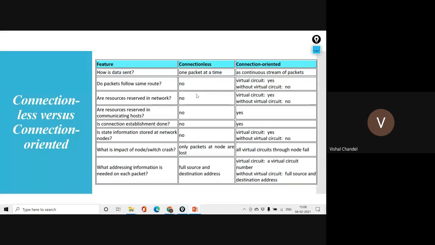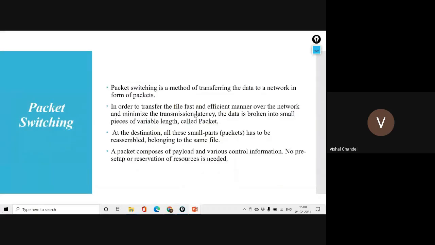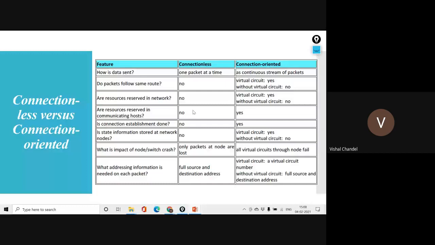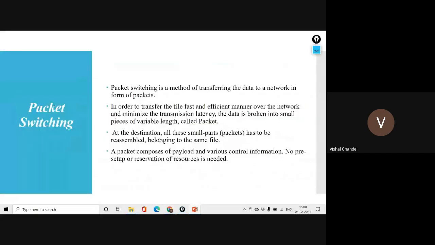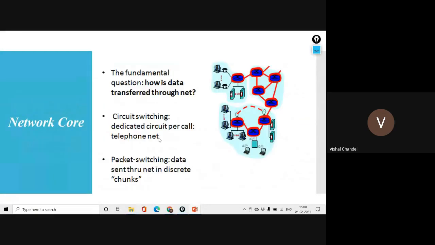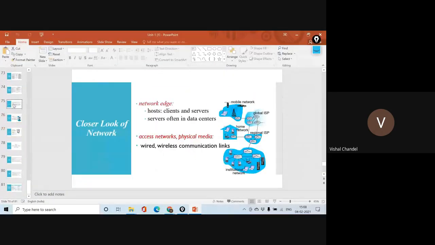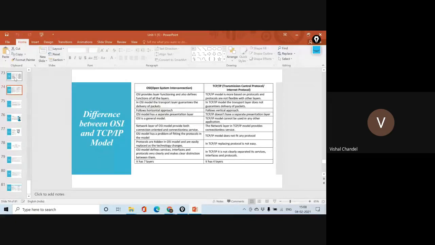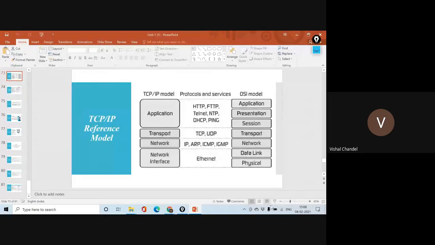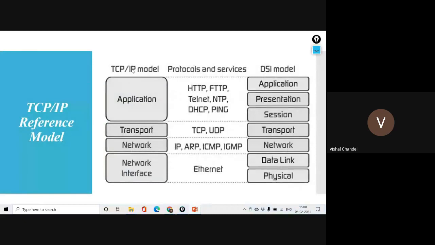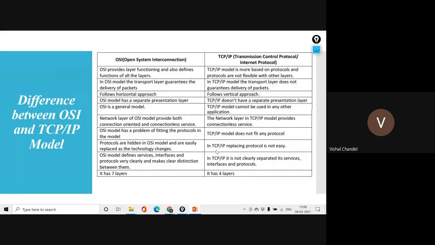If anyone has any doubt at this point, we are going to end our first unit. I just want to summarize today's session, what we have discussed. Today we started with the difference of OSI and TCP/IP, which we discussed yesterday.